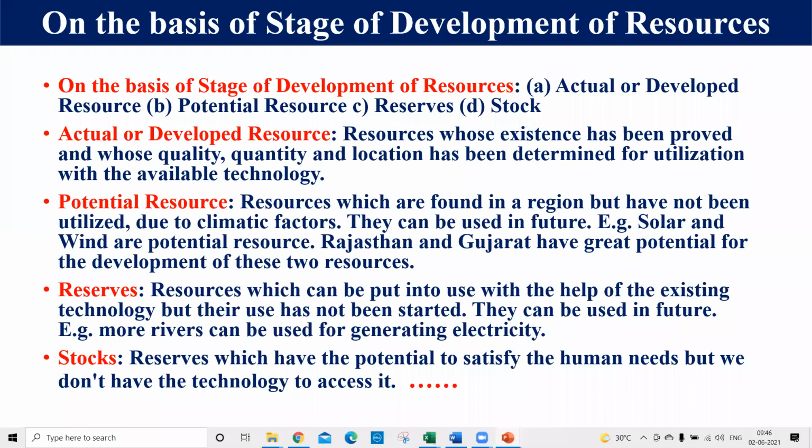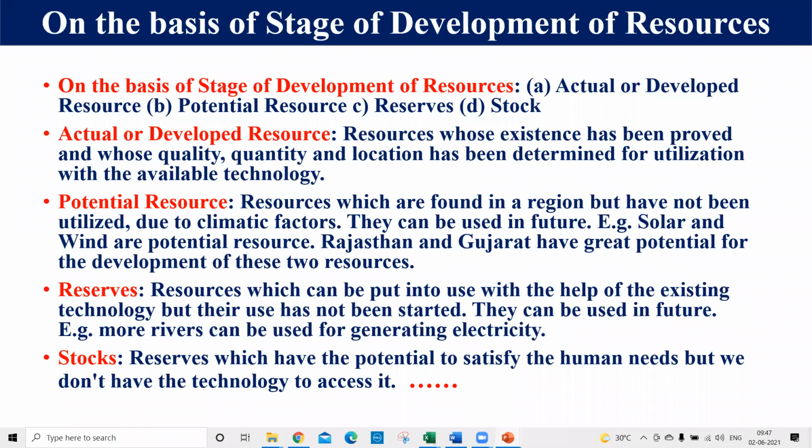And if you think about the resources found in the Antarctica region, we are still not using them due to climatic factors. These are potential resources, right? The next one is reserve.